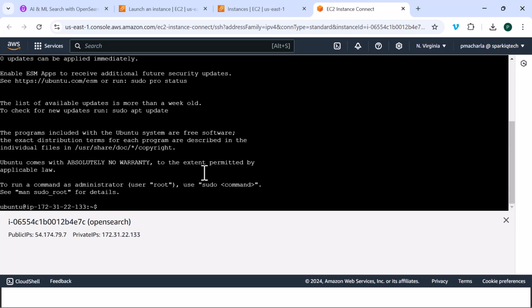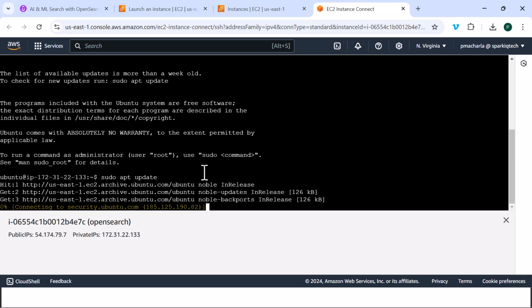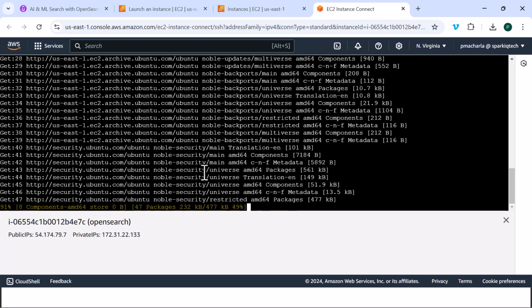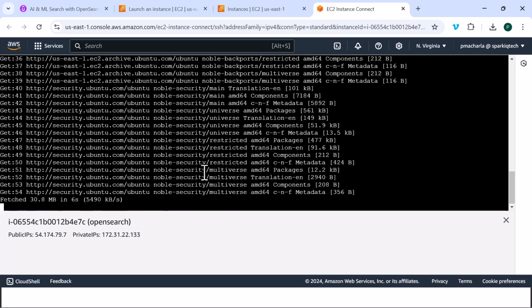There you go. One of the first things that you would want to do is do an apt update, or rather sudo apt update. And that will ensure all the package registries are updated. The reason we do this is we would want to get our instance ready. For example, install Docker.